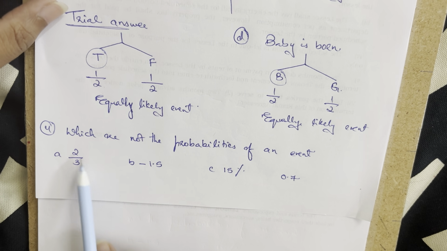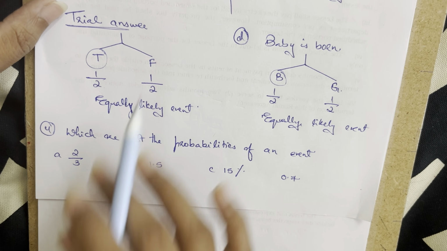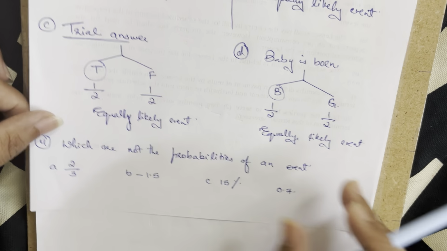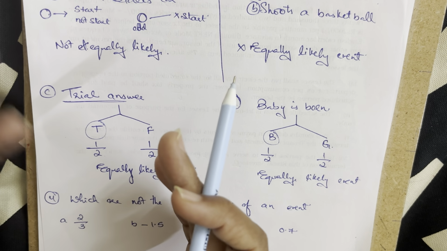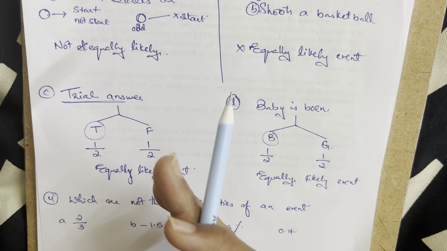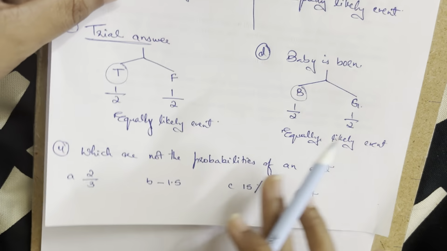Going ahead, question number 3 is an explanatory question that they will not ask you to do in this way. This was also an explanatory question, the question number 2, but to make you understand why these are considered equally likely events and why some are not considered equally likely events, that's why I did that particular question for you.